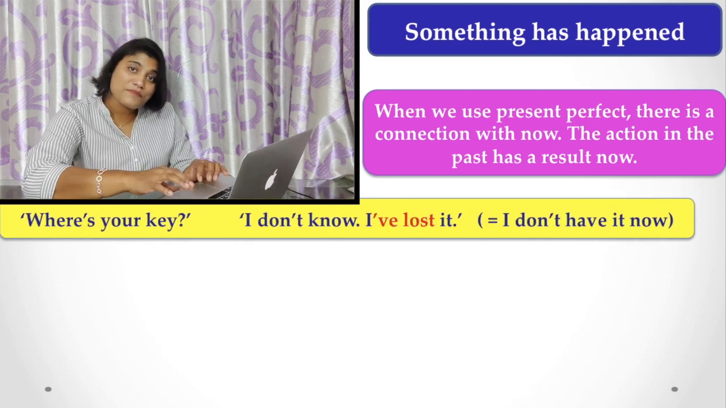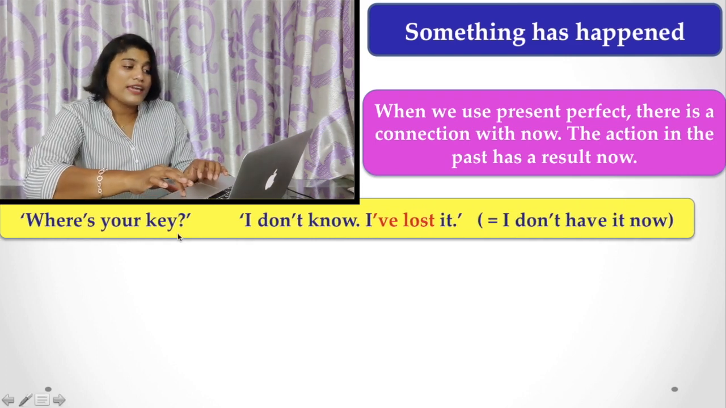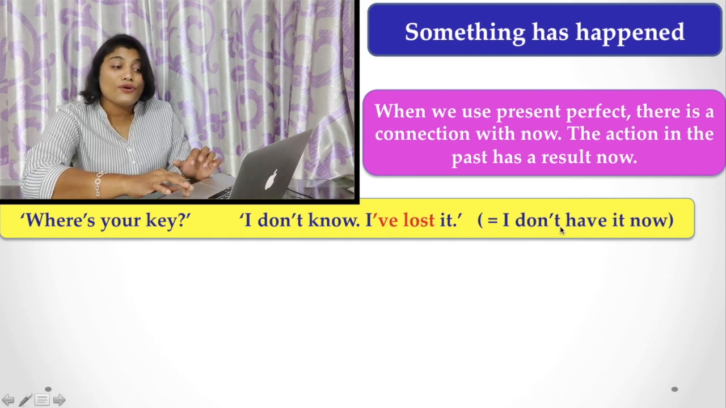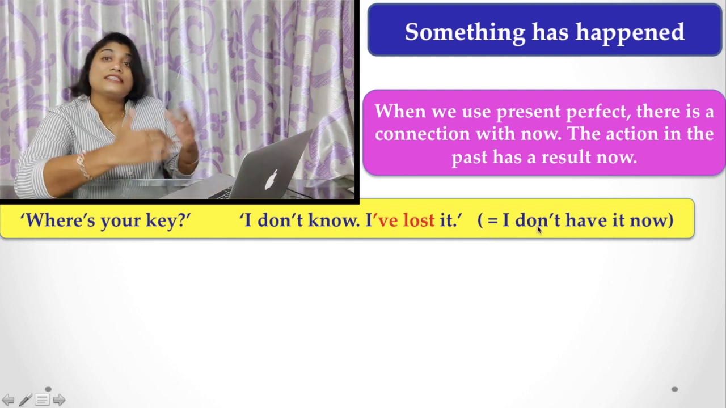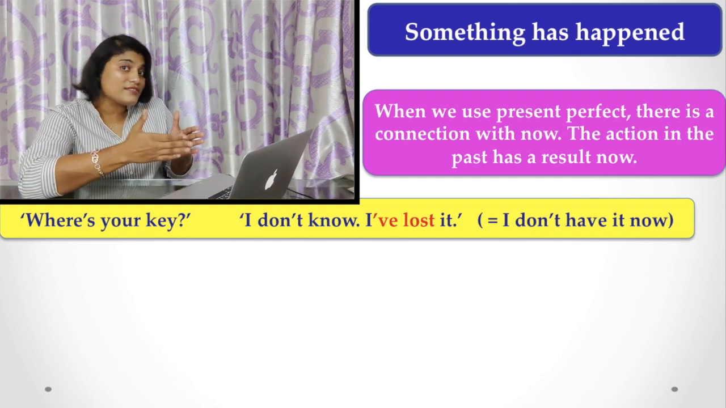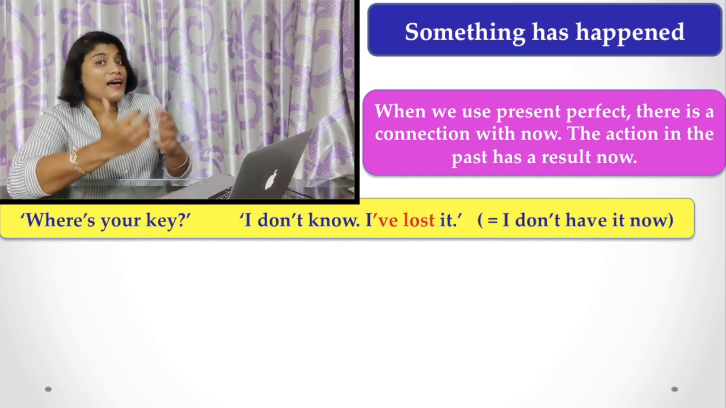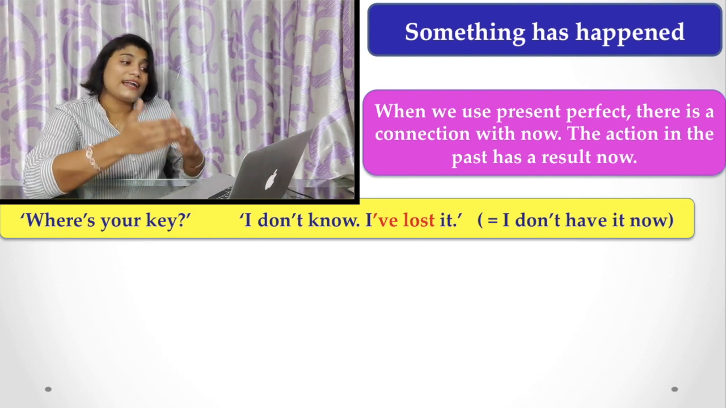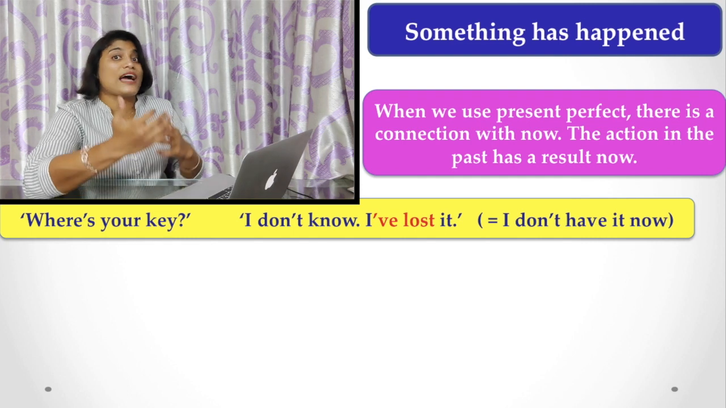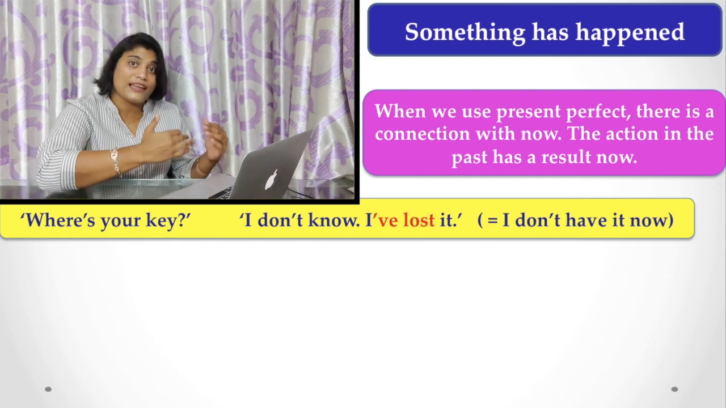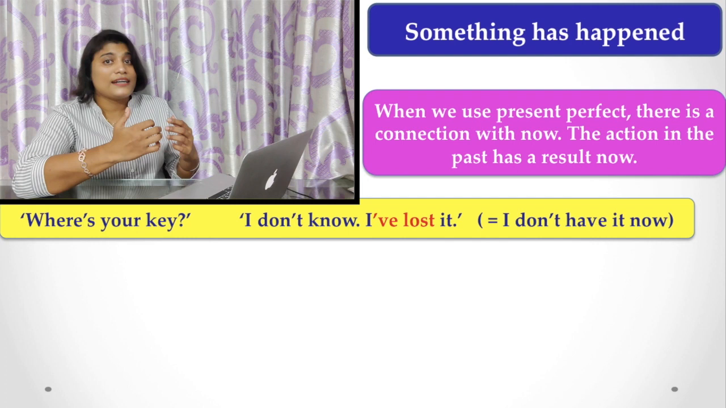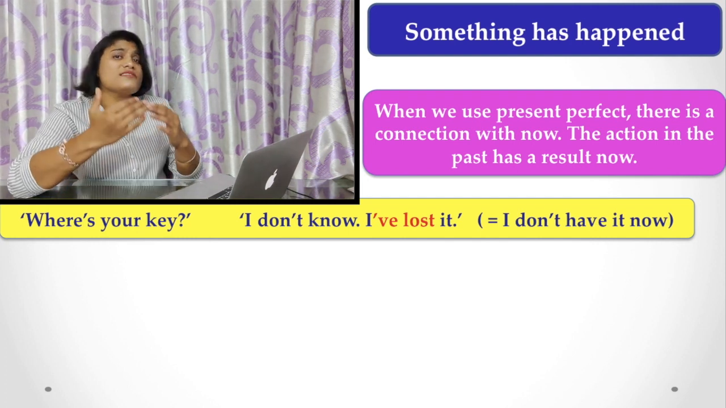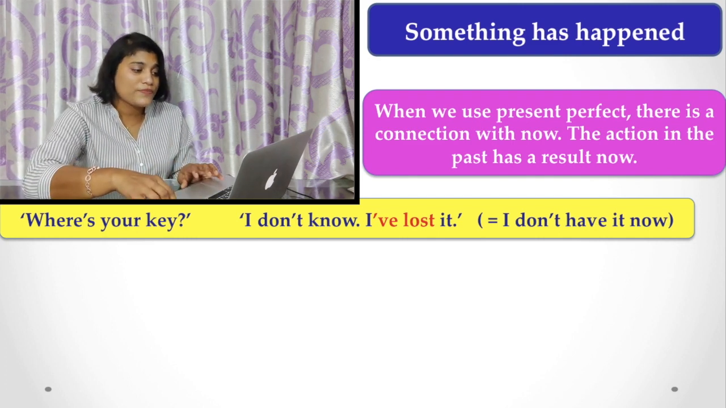And the examples for you: where's your keys? I don't know, I've lost it. That is, I don't have it now. I lost it in the past and I don't have it now, so I have lost it. You have to say, I don't know, I have lost it, because I lost it in the past. This is a past action, but still I haven't found it. So its result is in the present context.